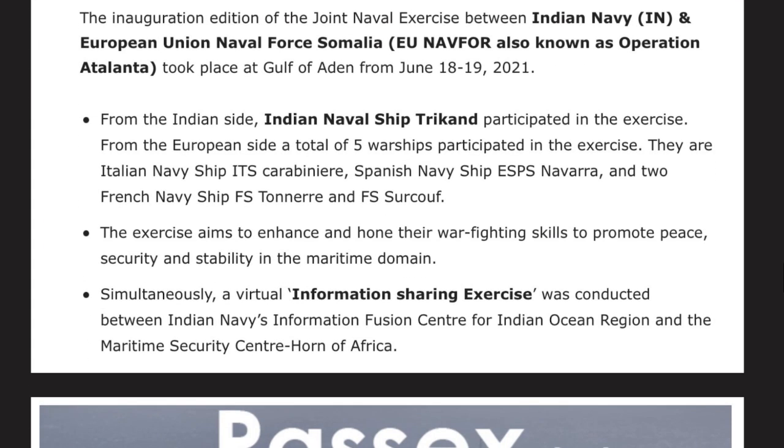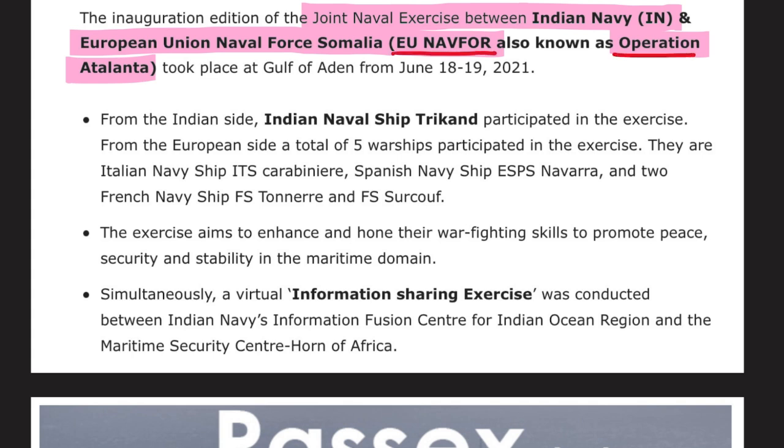Alright, let's look at the data. Inauguration edition of the joint naval exercise between Indian Navy and European Union Naval Force Somalia, that is your EU NAVFOR, also known as Operation Atlanta. Question can be asked, what is the other name of EU NAVFOR exercise? It is Operation Atlanta, and vice versa it can also be asked, where did Operation Atlanta or EU NAVFOR operation take place? It took place in the region of Gulf of Aden.